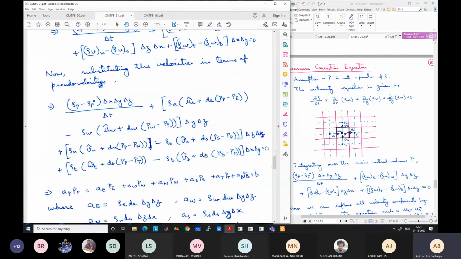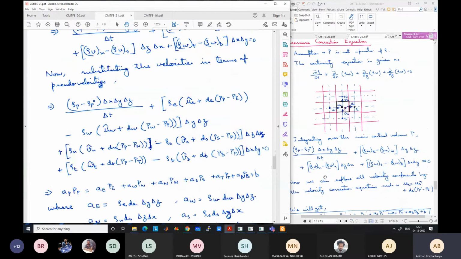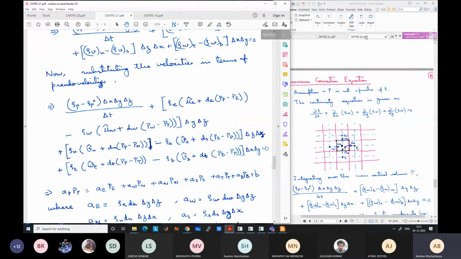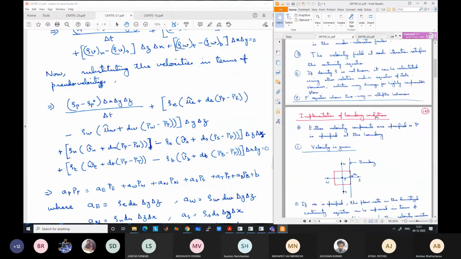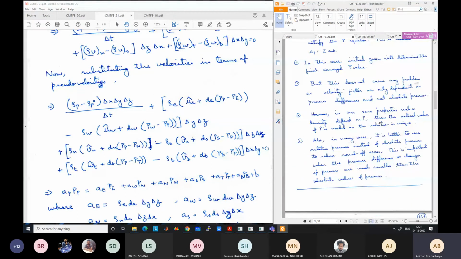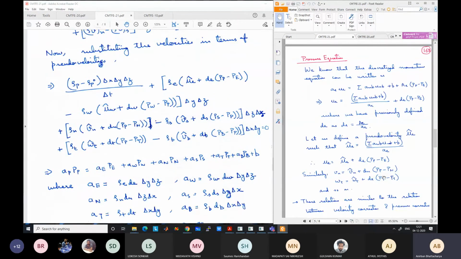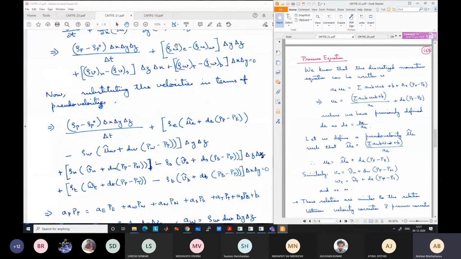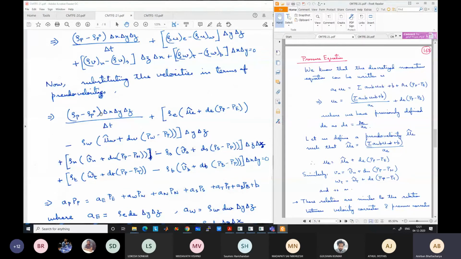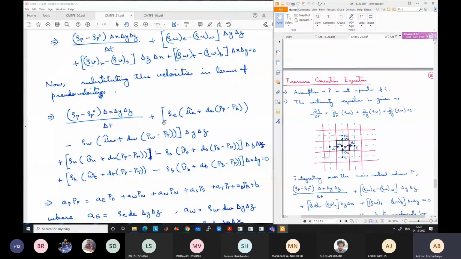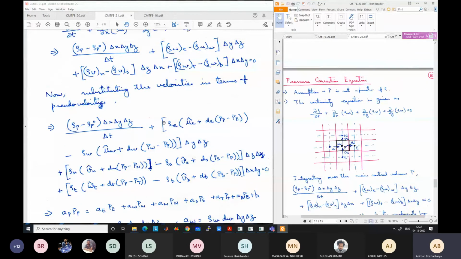Now we are replacing, similar to the star values, but instead of the star equations, we are replacing by these hat equations. So what we are going to do, this UE we are going to write as UE hat plus DE (PP minus PE). I have shown here the full derivation. So rho E UE can be separated as rho E into UE hat plus DE (PP minus PE). Let me just keep this open so that you can connect it.